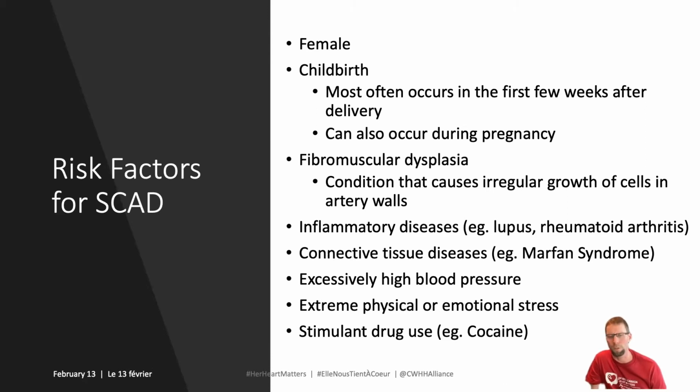Connective tissue diseases. So again, something that actually impacts how our blood vessels are made. Marfan Syndrome is one of them. There's another one, it was really long, so I didn't put it down. Marfan Syndrome actually is more common in men, but women can have it as well. Excessively high blood pressure, extreme physical or emotional stress, which can cause excessively high blood pressure spikes. Stimulant drug use like cocaine or amphetamines can also cause extremely high blood pressure and strain on our blood vessels that could cause them to tear.